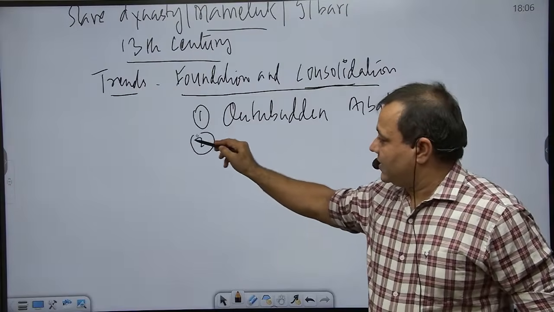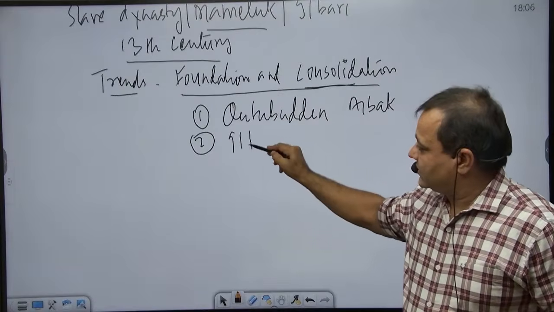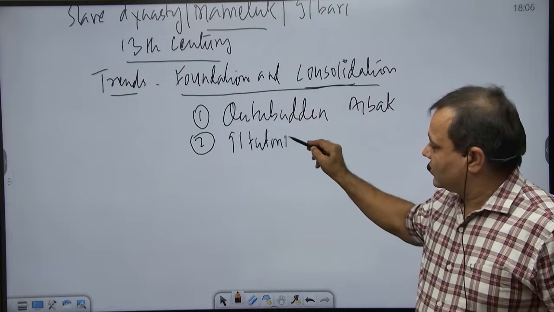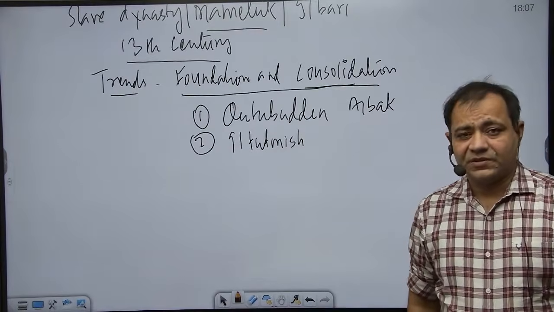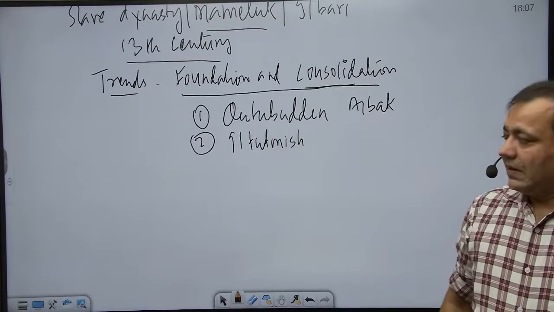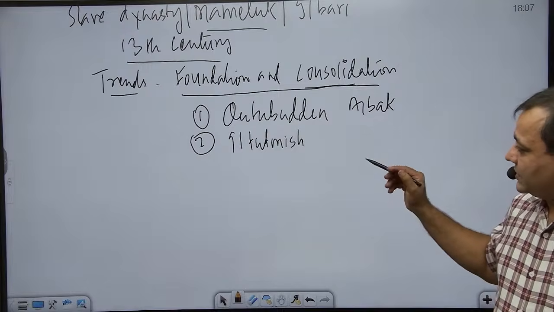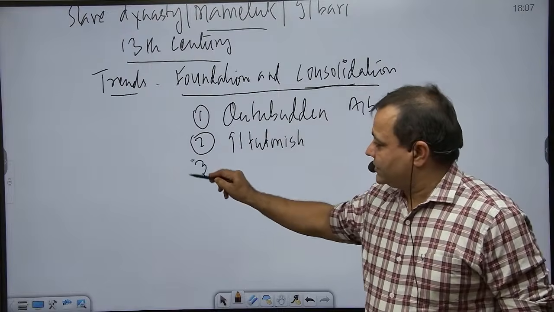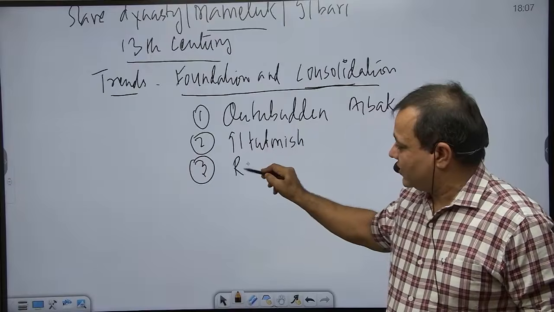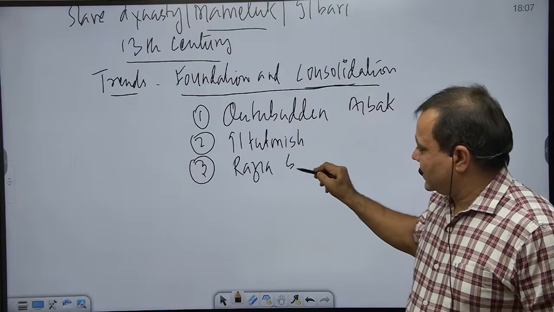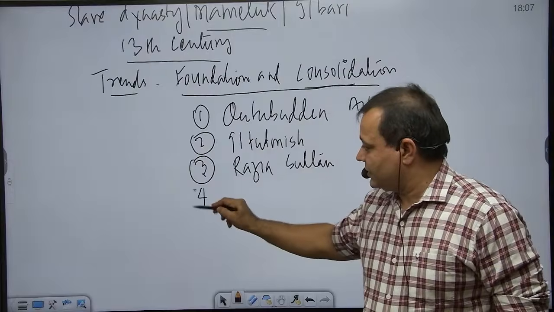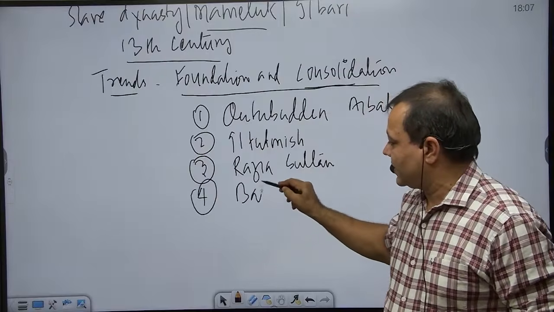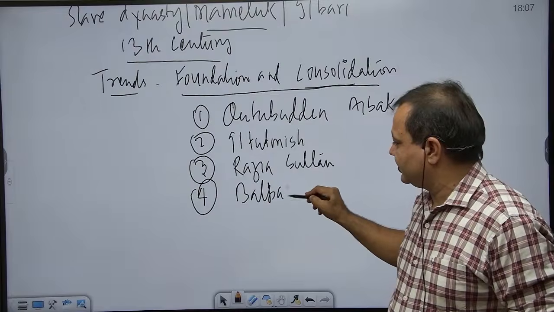Second, who is the real founder of Delhi Sultanate, known as Iltutmish, also called Sultan Altamash. His full name was Shamsuddin Altamash. Now their specific chronology is not important. Then we have one more noticeable person in this dynasty. Name was Razia Sultan, and the fourth is Gyasuddin Balban, popularly called Balban.